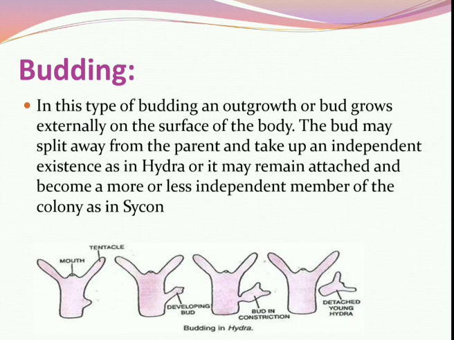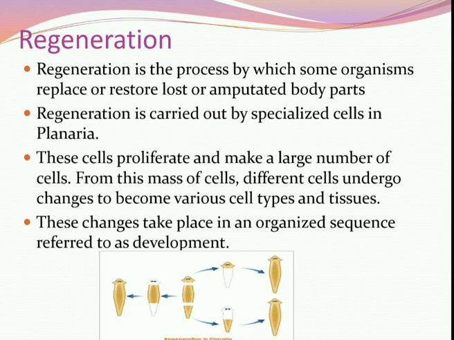So it is observed in Hydra. After separation, this new individual grows as a new independent individual. This is called budding. So what is budding? Budding is a small outgrowth that develops on the parent body, and it develops externally. After becoming mature, it detaches from its parent and grows as a new individual. Example, Hydra. The next type is regeneration.